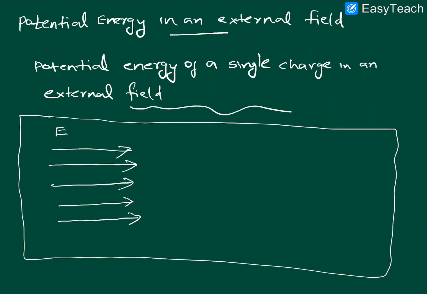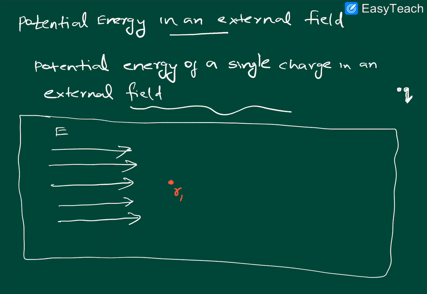You are having a charge Q at infinity. Initially your charge is at infinity, just like the previous case. Now you are bringing this Q charge from infinity to some point here. You are bringing it to a point, let us say R1. R1 is a point where you are bringing your charge Q.